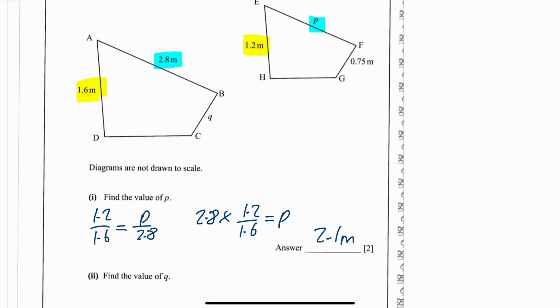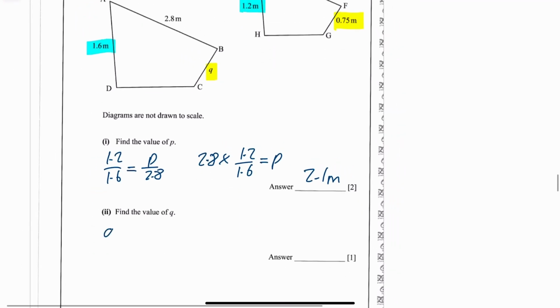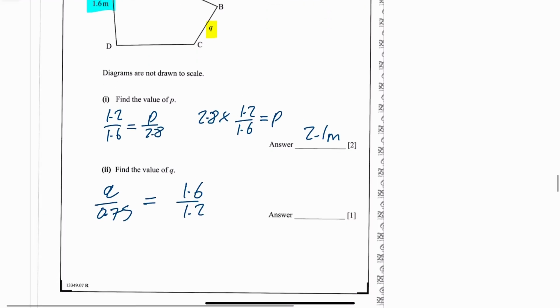So for Q, let's get rid of that highlighting here. Where is my Q? Q is on the small one. So Q over its corresponding side will be equal to this 1.6 over 1.2. Let's just write that in. Q over 0.75 will be equal to 1.6 over 1.2. Then multiply across, Q is going to be equal to 0.75 times 1.6 over 1.2. And when I did that out again, I got 1, and that's going to be meters again.